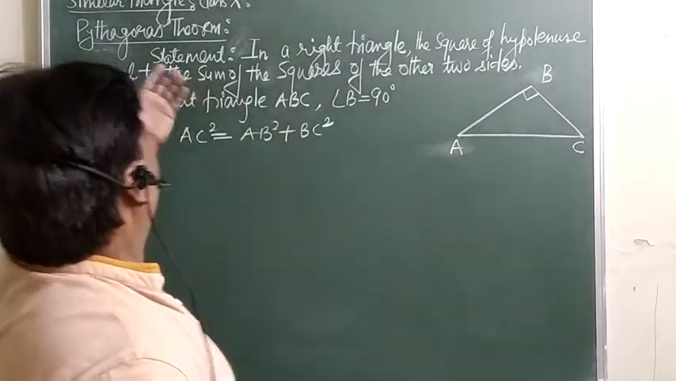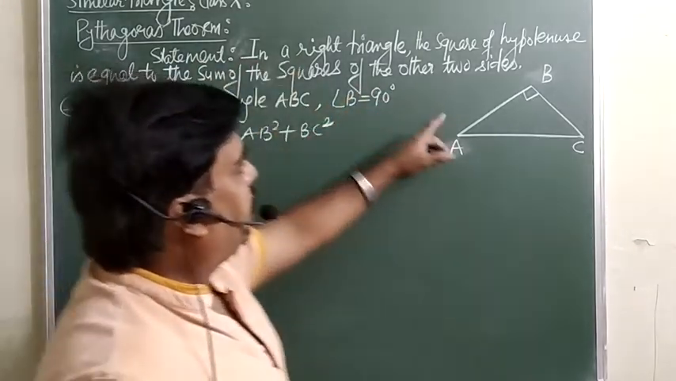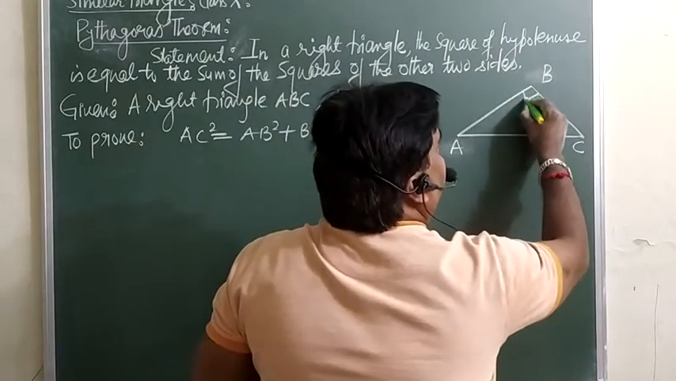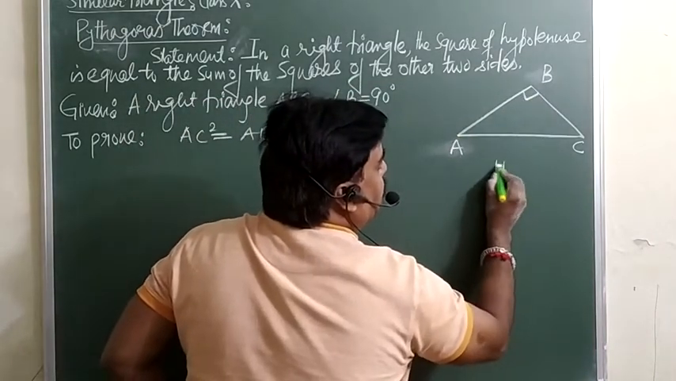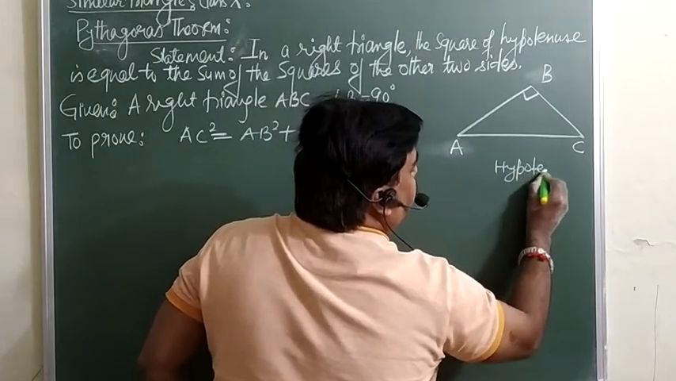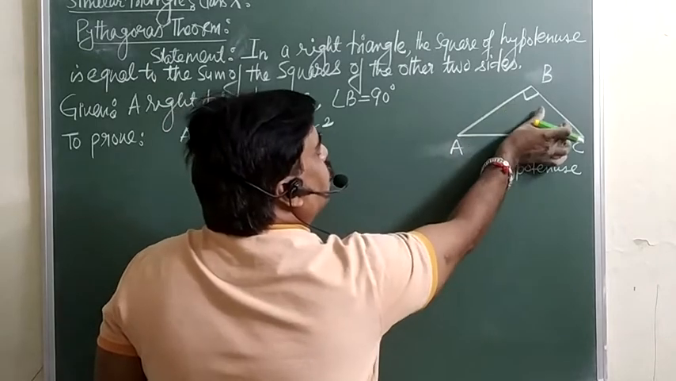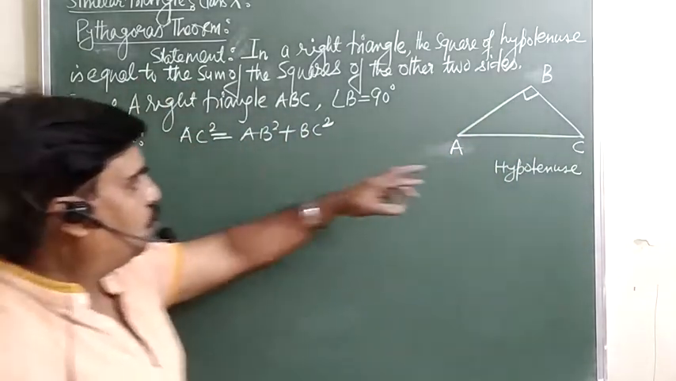Okay, now the Pythagoras theorem. What is the Pythagoras theorem? The statement is, in a right triangle, the square of the hypotenuse, angle B we are taking as 90 degrees, so the opposite side, this AC, is known as the hypotenuse. The square of the hypotenuse is equal to the sum of the squares of the other two sides. That is the statement of the Pythagoras theorem. We want to prove it.